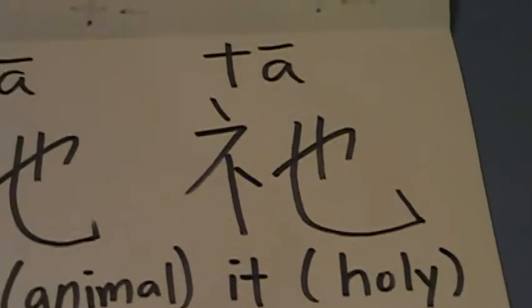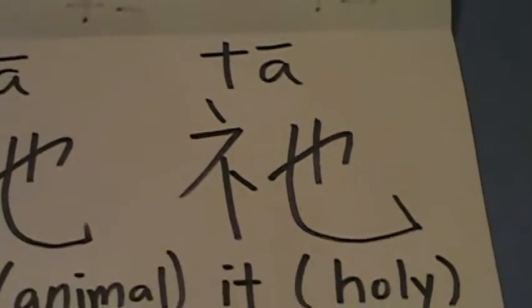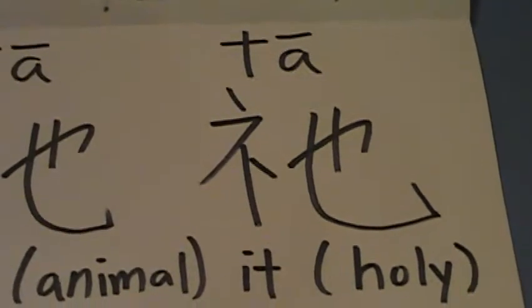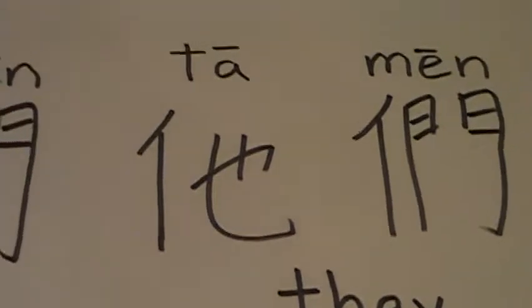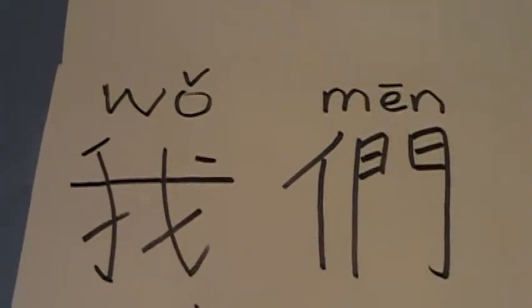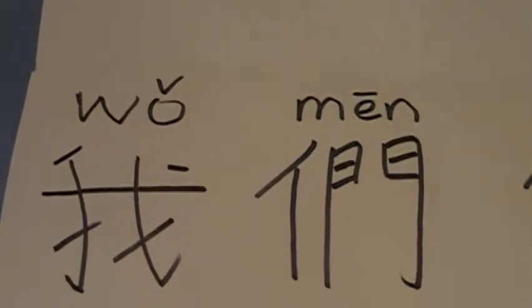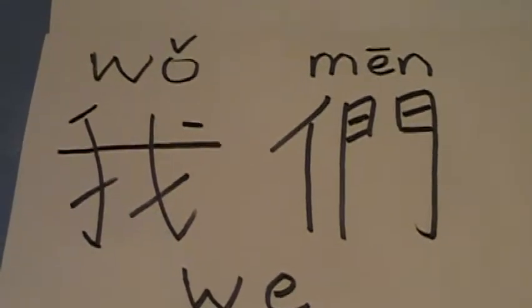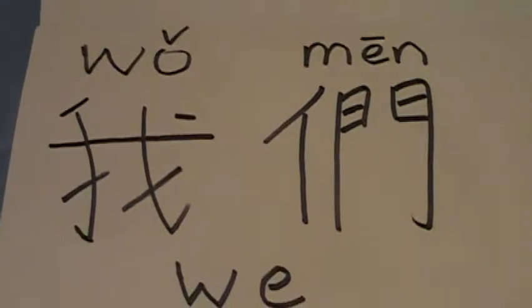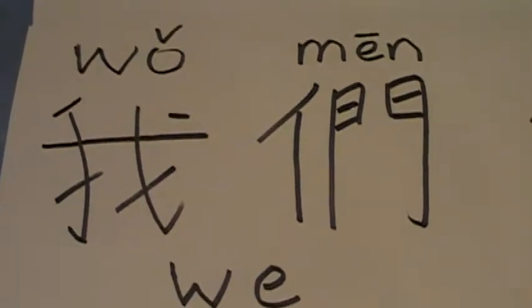And now we should cover the collective pronouns, having done the singular pronouns. This, 我们, means we. Notice that 我 was used to denote the singular pronoun me previously.